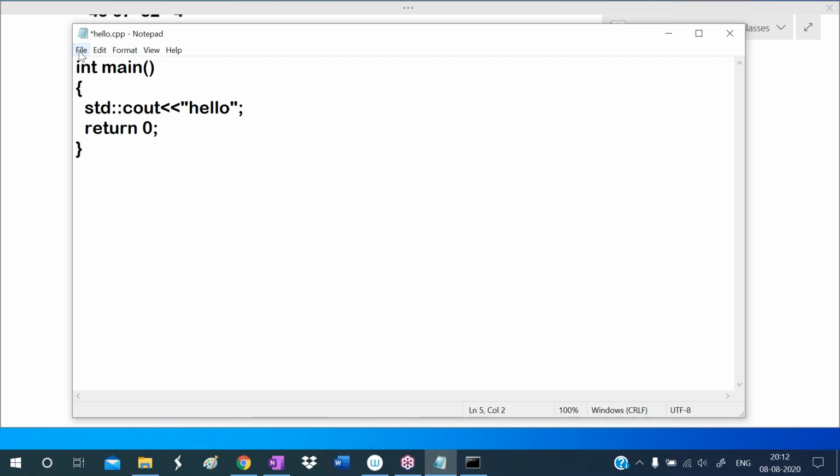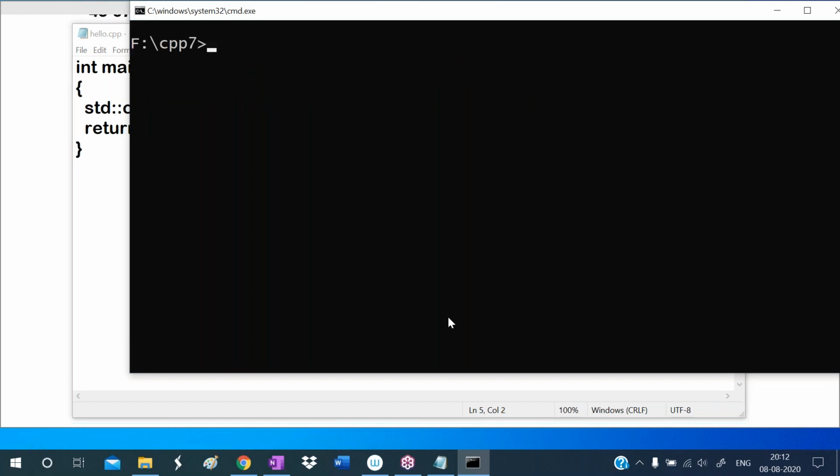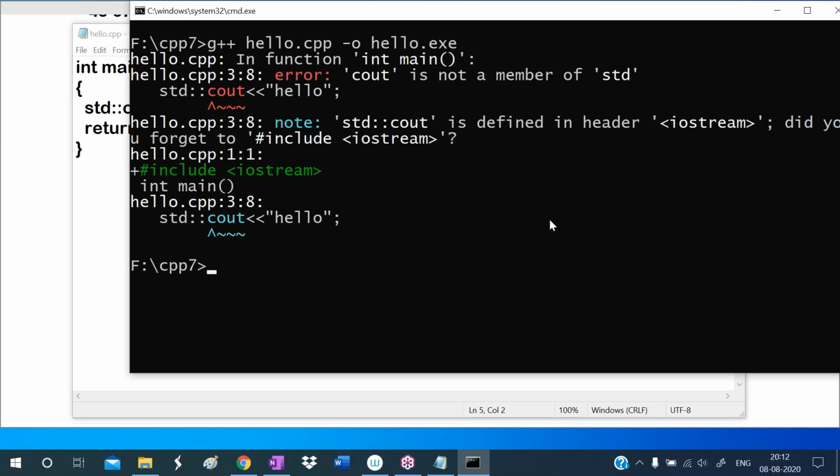So now I'm saving this program. Now again I'm compiling this program. Now also it will give an error. Observe carefully. What is that error? See, note. The compiler is telling clearly: note, std::cout is defined in header file iostream. So whenever we want to use this cout, which is in std, we must write #include <iostream> here. So that is missing.